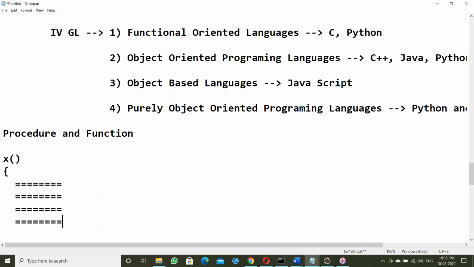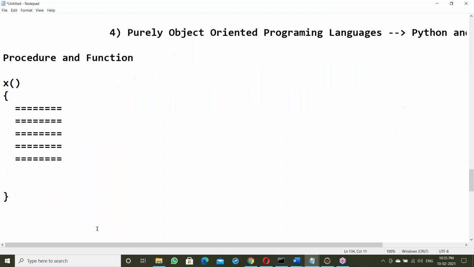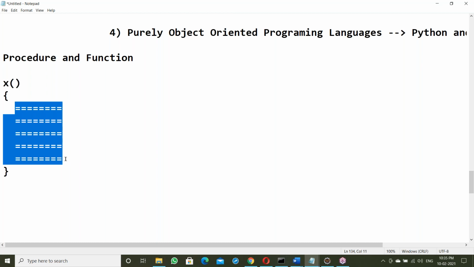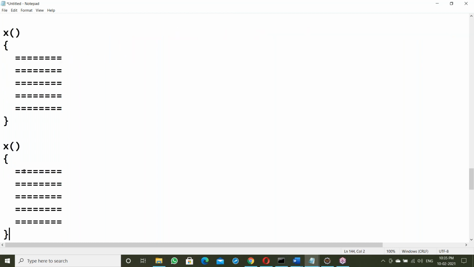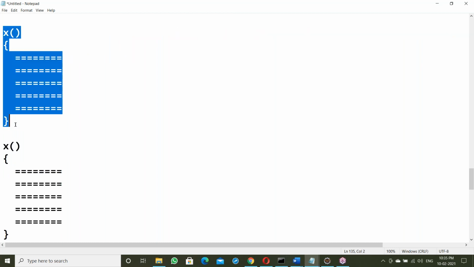A set of statements performing some task, starting and ending here, is a procedure. A procedure is a set of statements to perform some task.